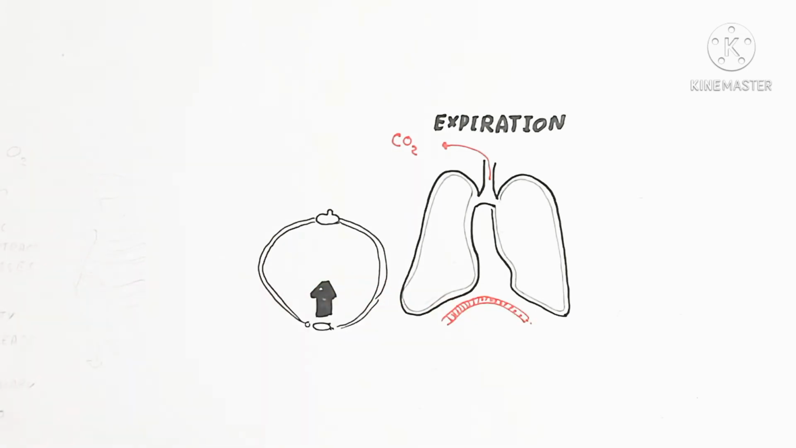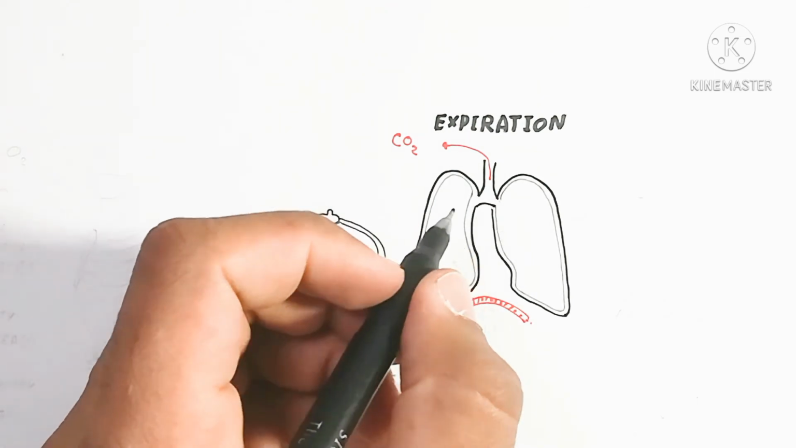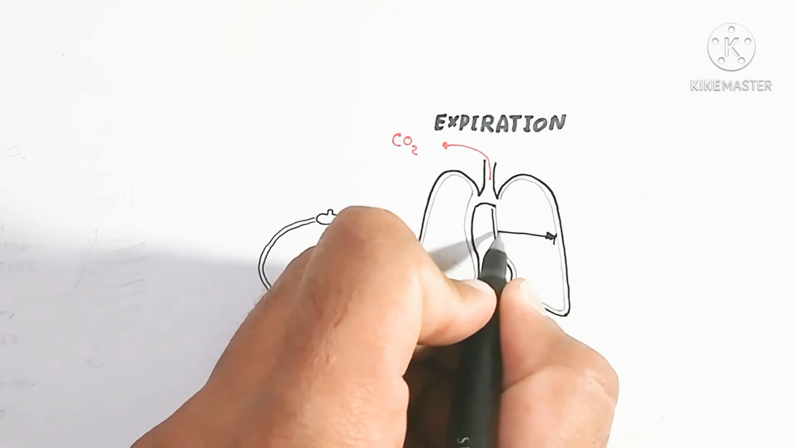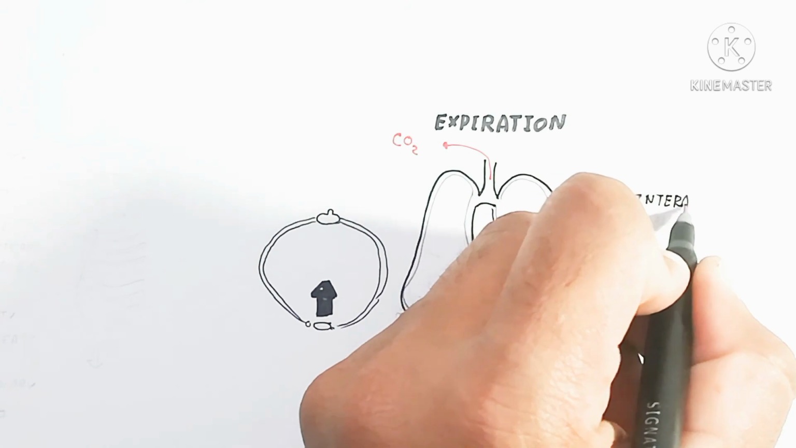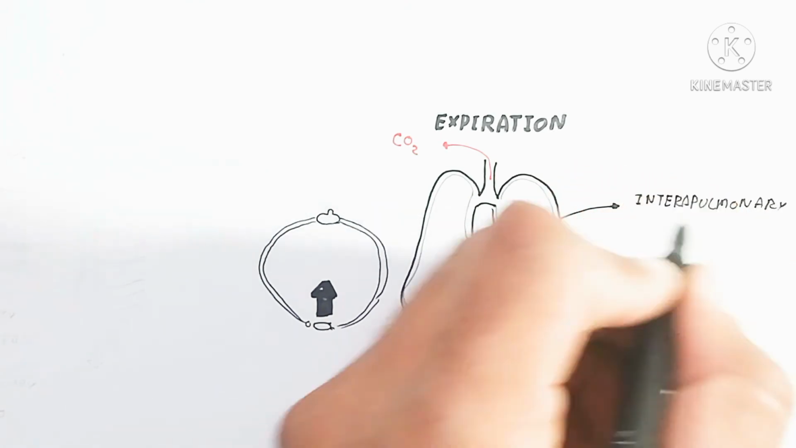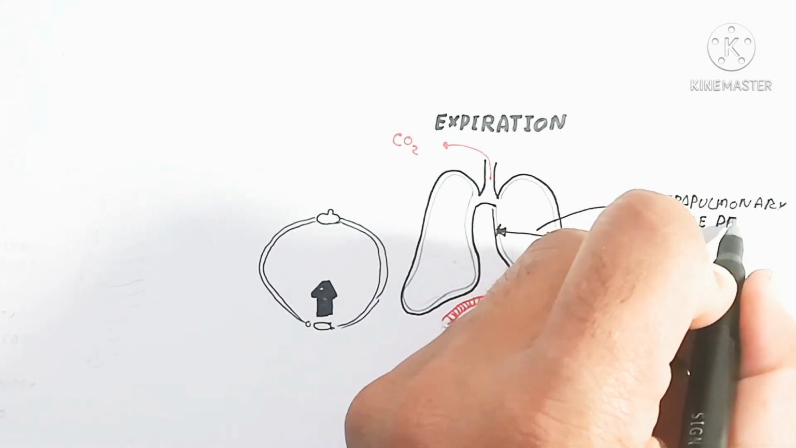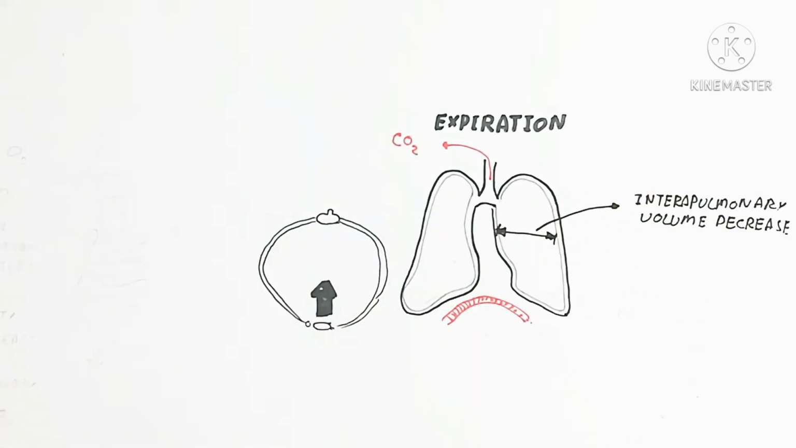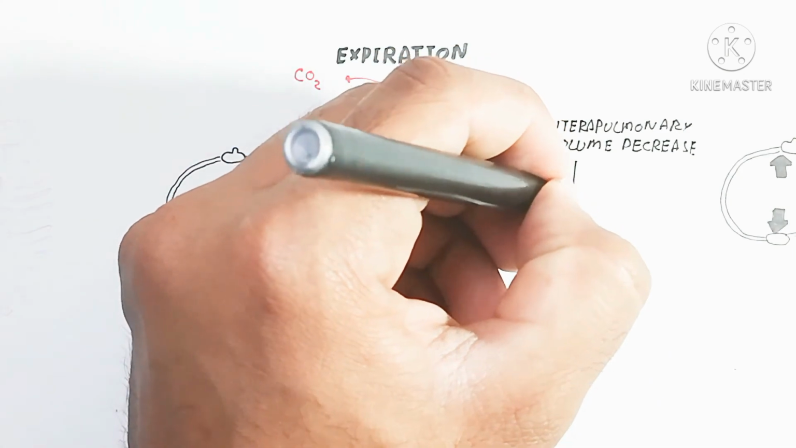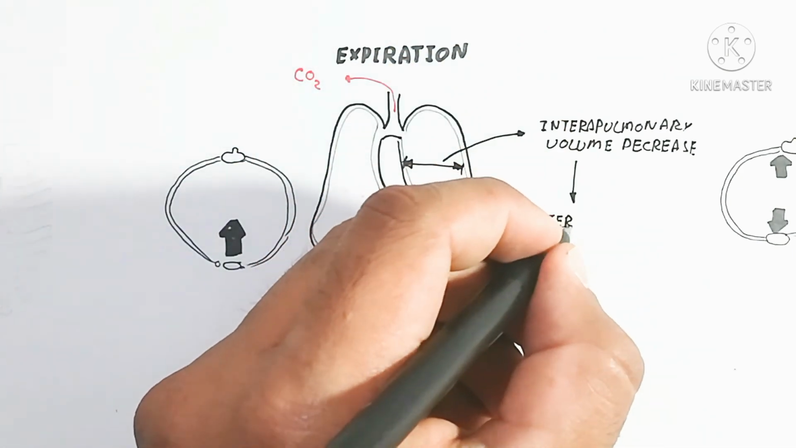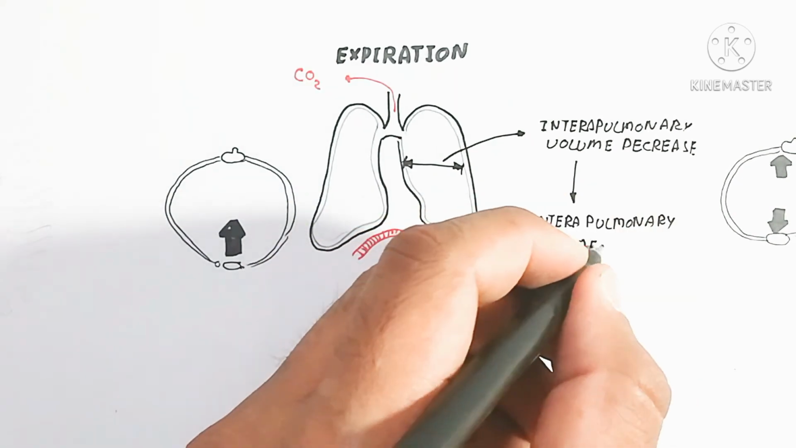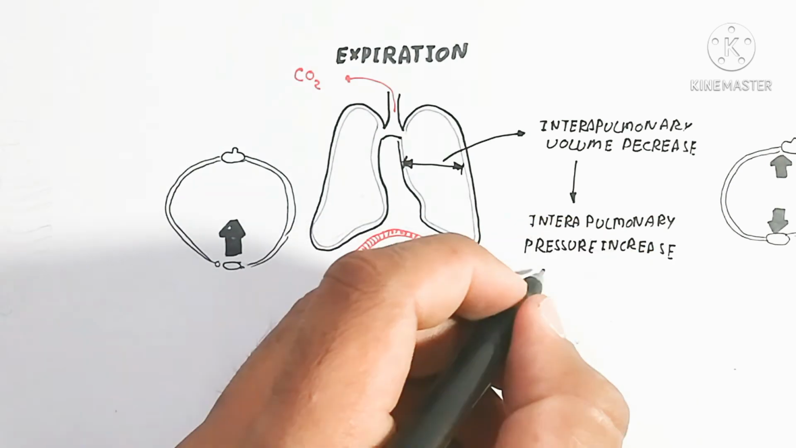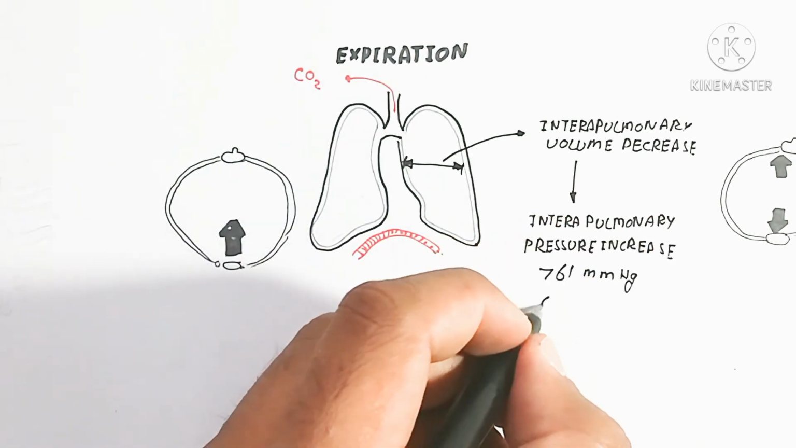So here is the expiration. Expiration means the movement of gases from inside to the outside by creating more pressure inside as compared to the outside. So the intrapulmonary volume will decrease, and the intrapulmonary pressure will increase by positive 1 millimeter of mercury. It means 761 millimeters of mercury will be possible, even more.